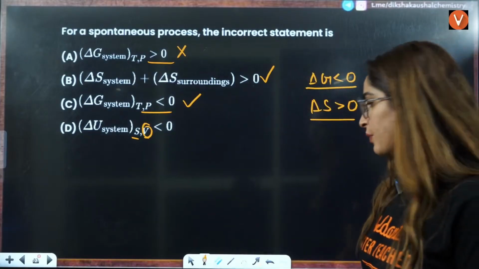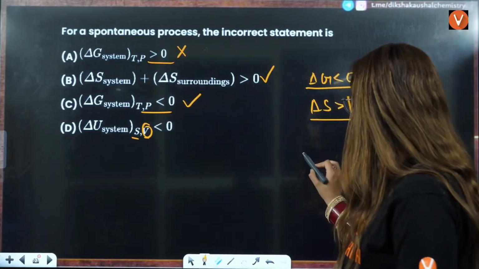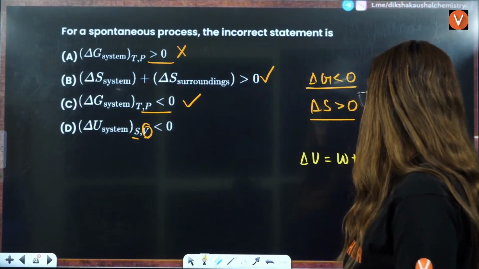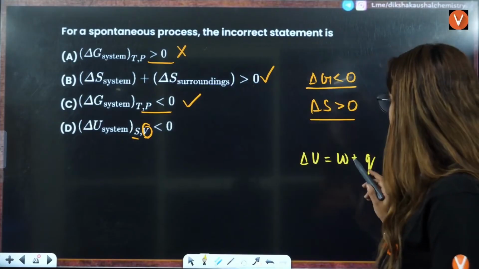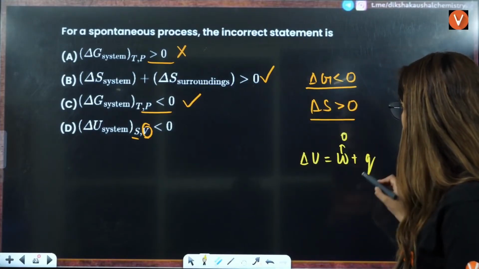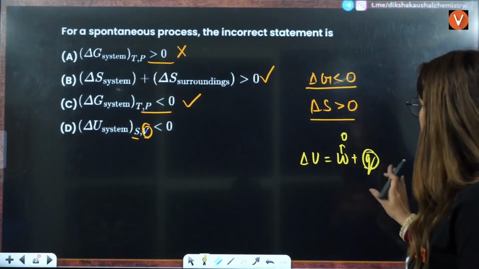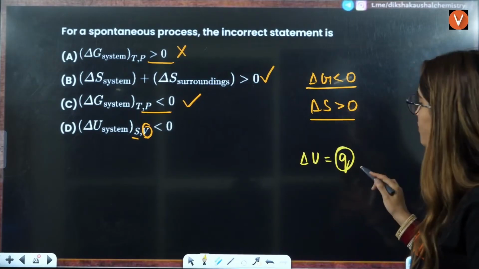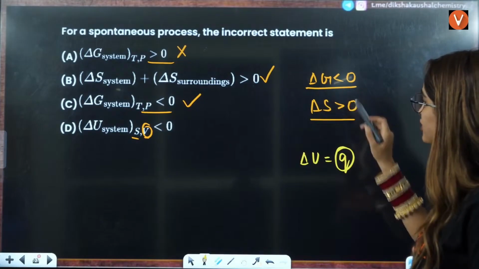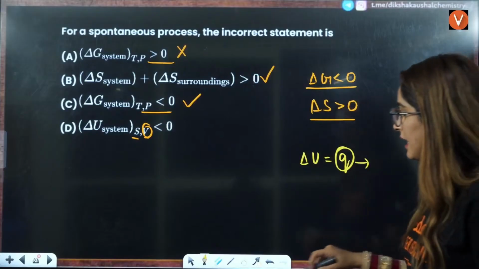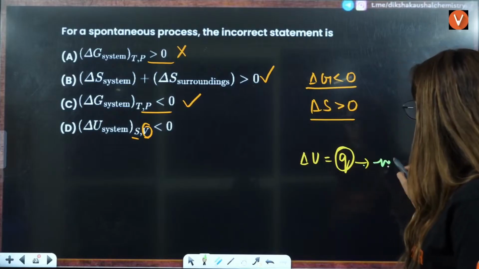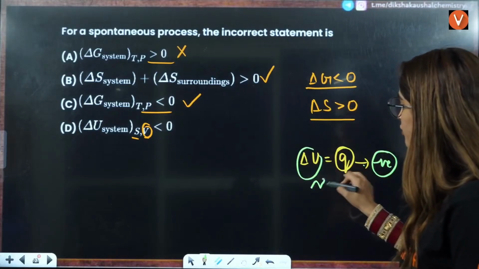For an isochoric process, let's say delta U equals Q plus W. If I say constant volume, W is going to be 0, so delta U equals Q. And for a spontaneous process, if delta G is negative, in that case this is going to be negative and this is also going to be negative.